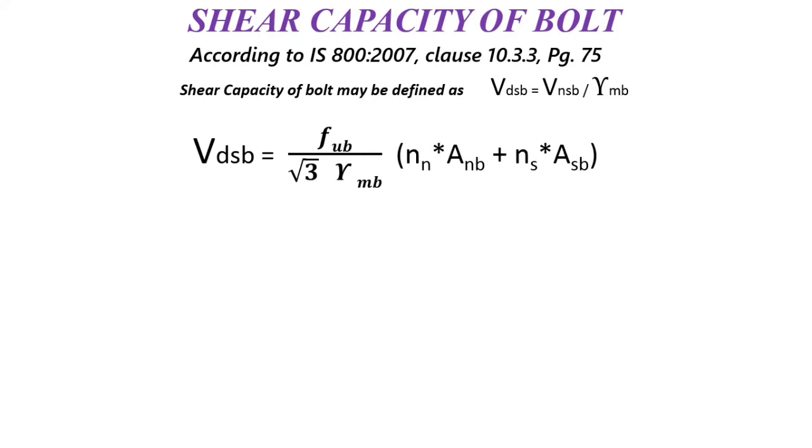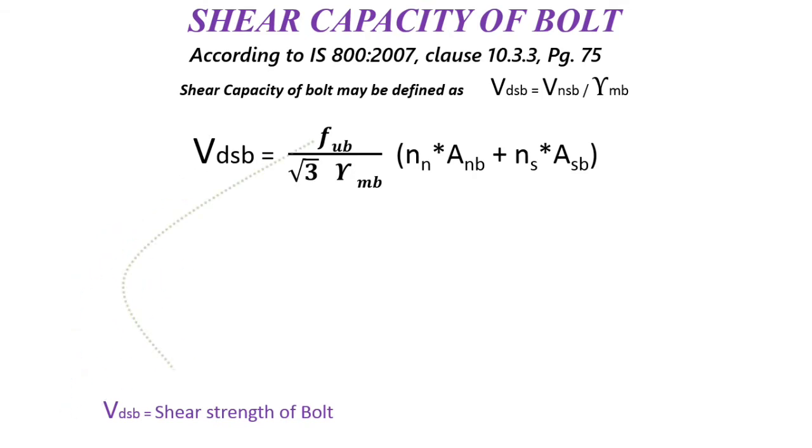Now if we put the VNSB equation in the equation of VDSB, we will have the modified VDSB equation as FUB by root 3 gamma MB in bracket Nn into ANB plus Ns into ASB. Now let us take all the notations. First of all, VDSB, and VDSB is defined as shear capacity of bolt or shear strength of the bolt.